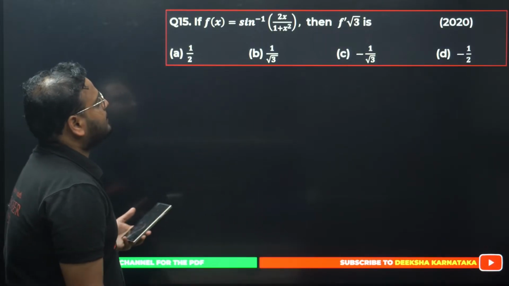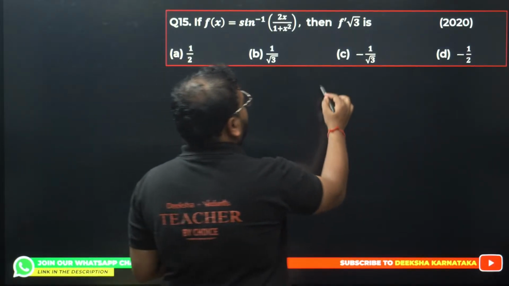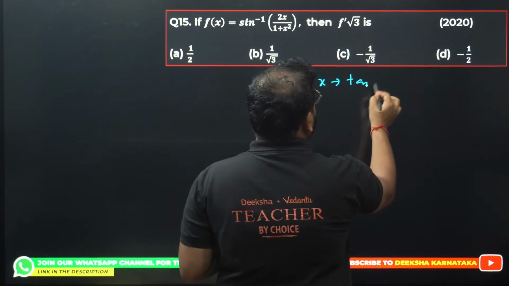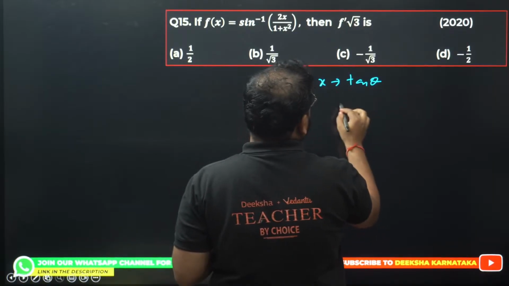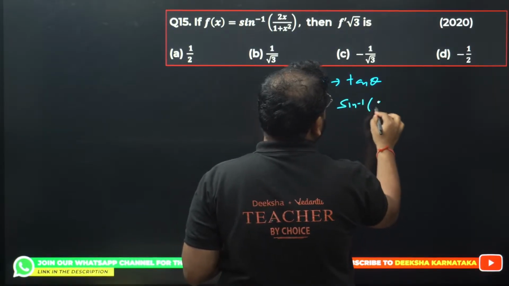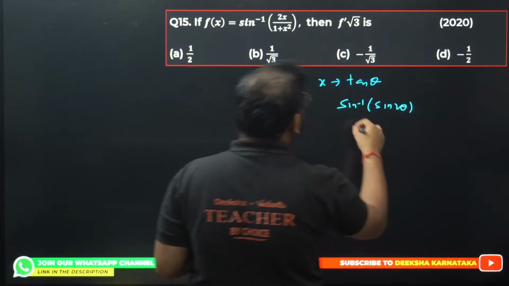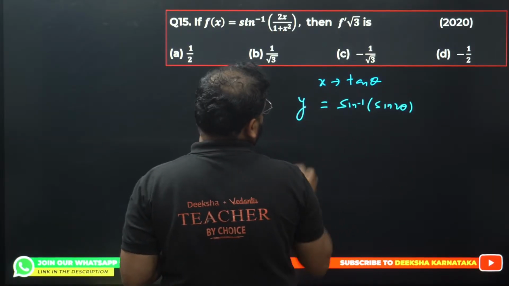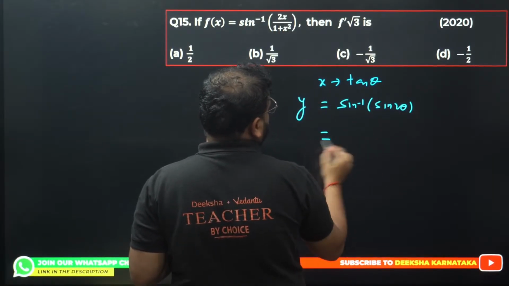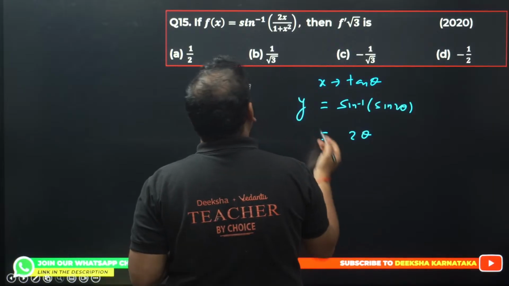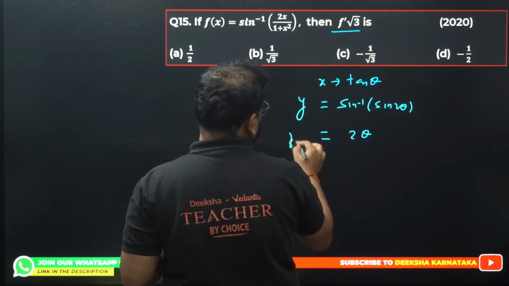Okay, question number 15. How to solve this? Same approach. X as tan theta. So we'll get this as sine inverse of sine 2 theta, because the formula is nothing but y. Differentiate, this will become simply 2 theta. I want f inverse, right? So that's why I'm going to keep this as f(x) only.